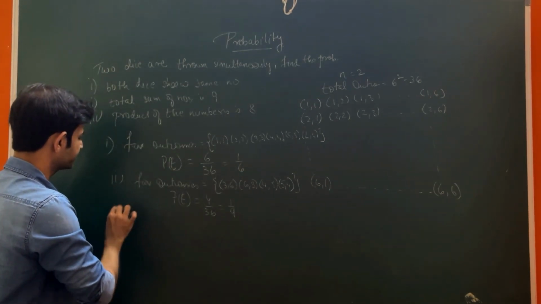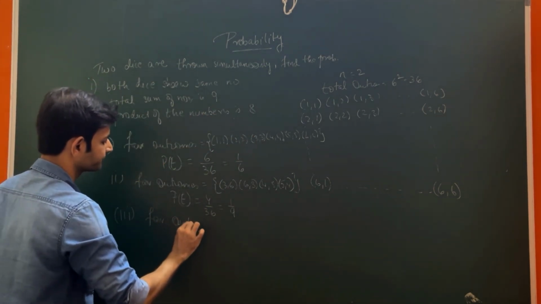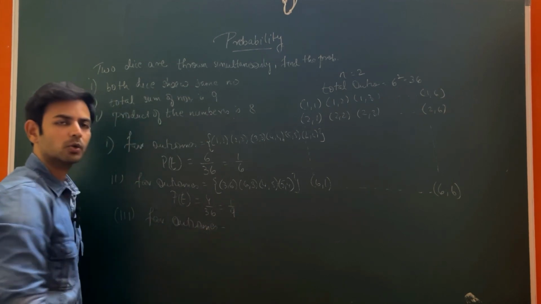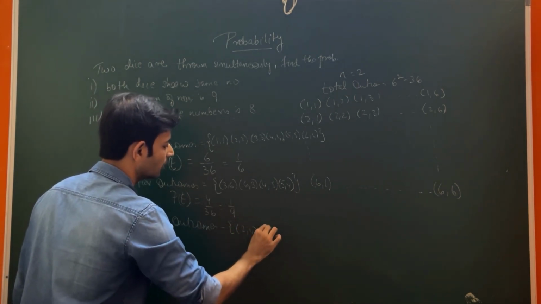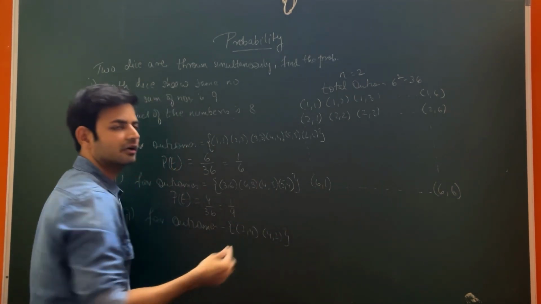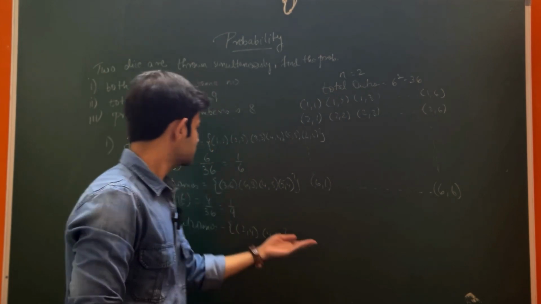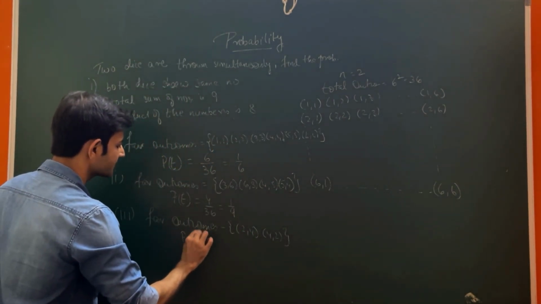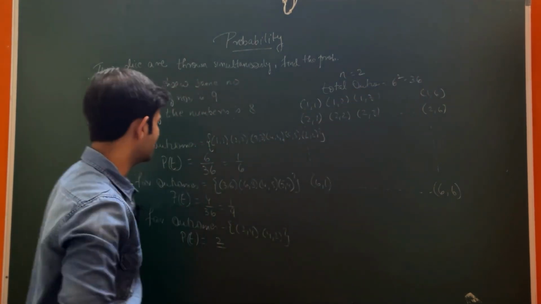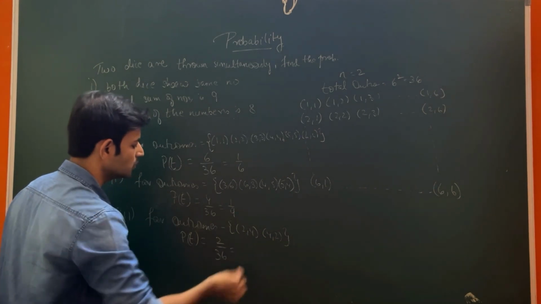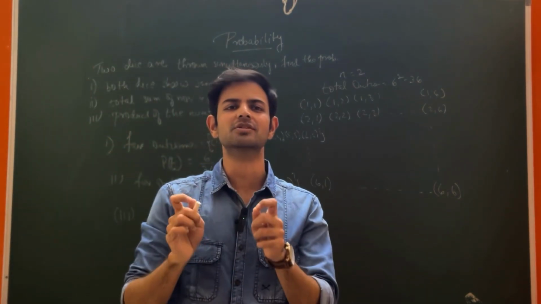Third case, product of the numbers is 8. So favorable outcomes can be 2 comma 4 or it can be 4 comma 2. We don't have 8 as the number on a die, so please don't write 1 comma 8 and 8 comma 1. That's not possible. So now probability of the event will be equal to 2 as my favorable outcomes and 36 as my total outcomes. So that will be equal to 1 upon 18. So in this way you can solve more questions based on the dice.